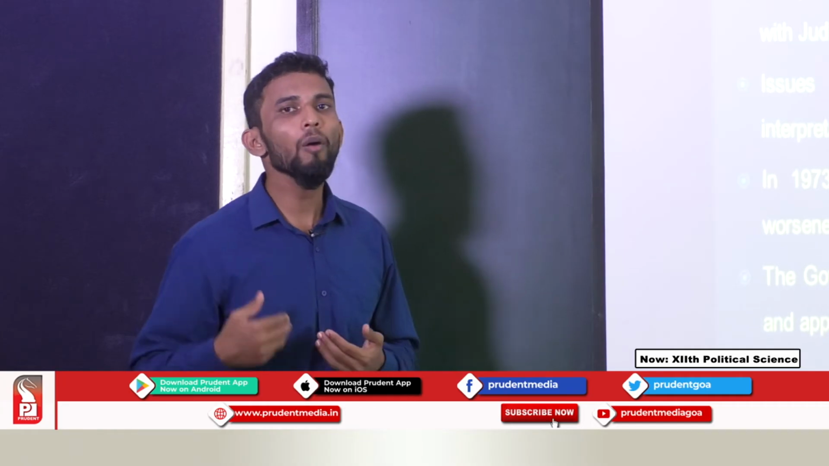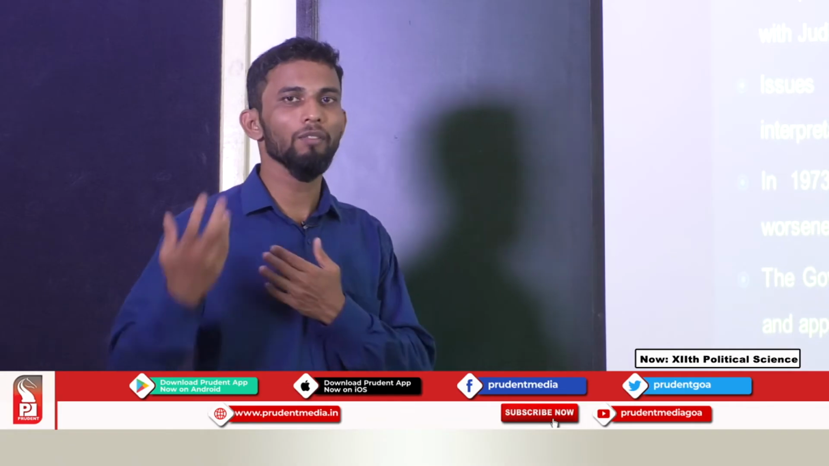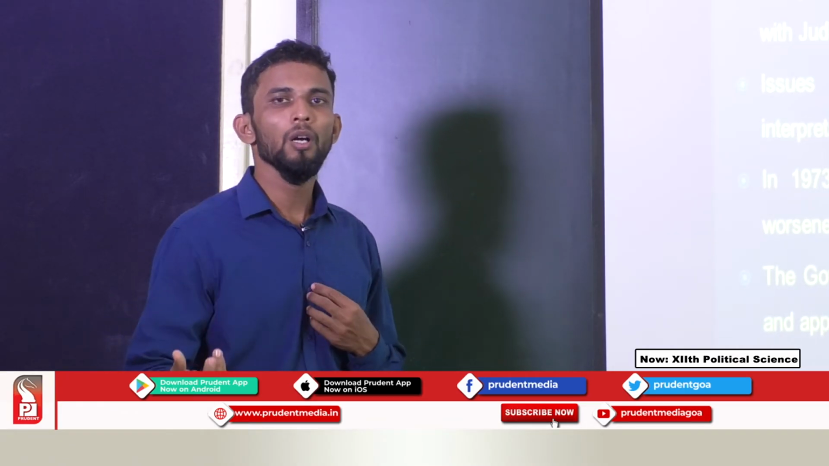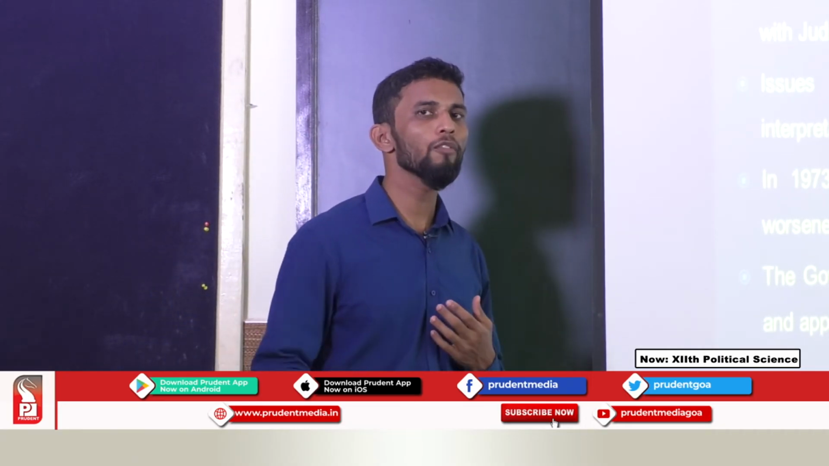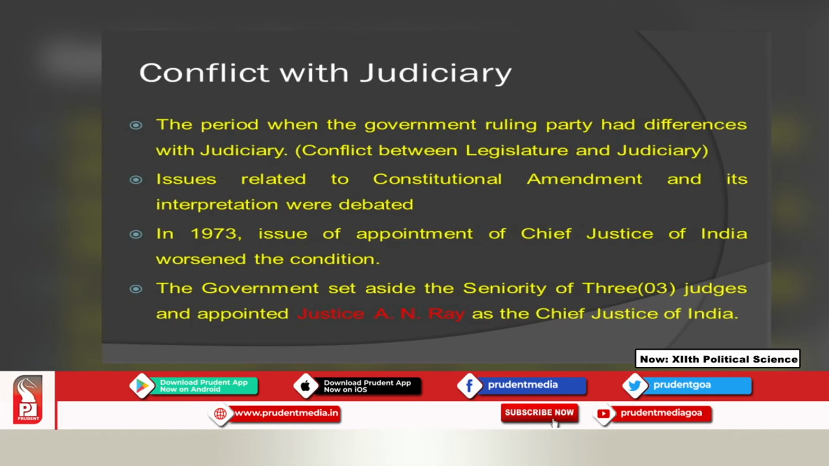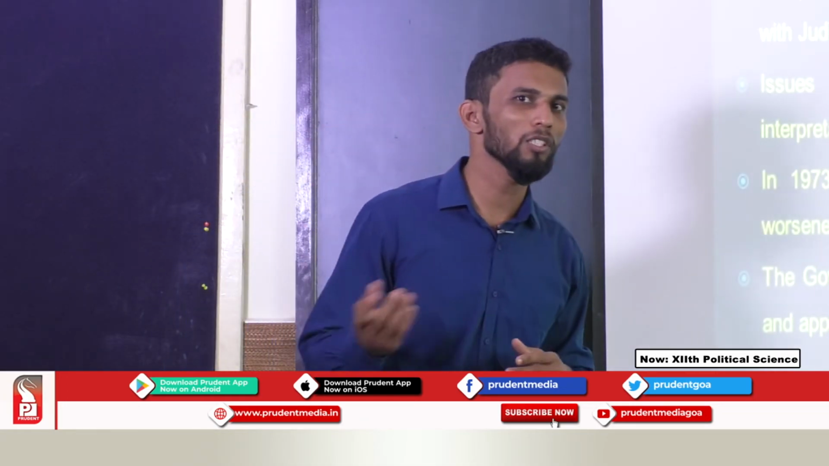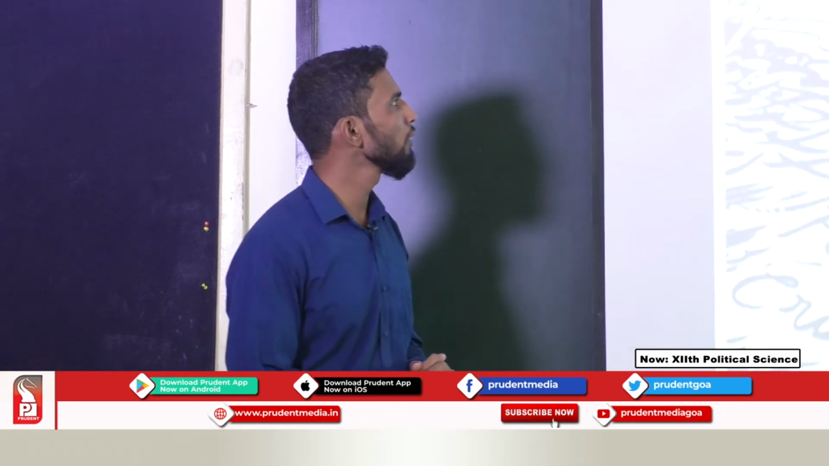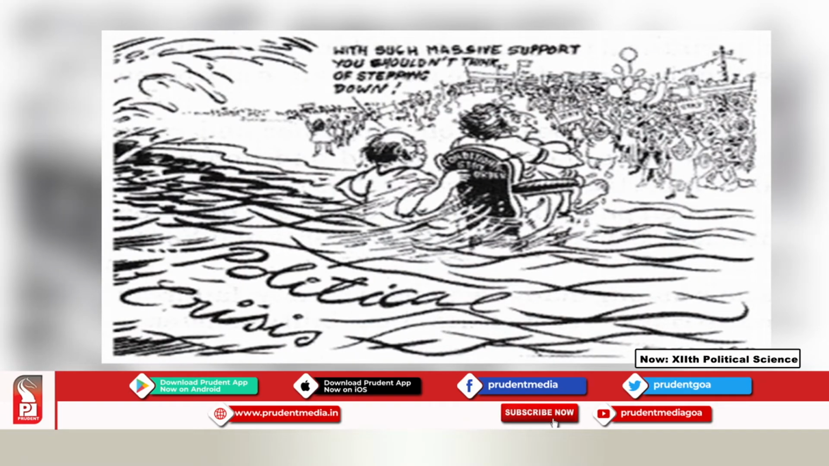Then the economic conditions of India started declining because of several reasons, because of the food crisis, because of the war with Pakistan, and because of other issues. And I have also told you about the conflict with the judiciary, that is, the conflict between the legislature and the judicial branch of the government. Now, let me take you to the main topic here, the political crisis, the picture which you can see on your screen here.